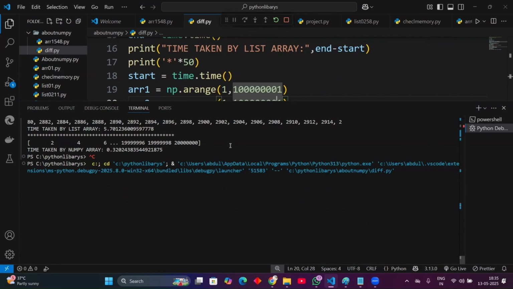No, you're wrong, this large amount of time is taken by the list. You will see the major difference between the list and NumPy.